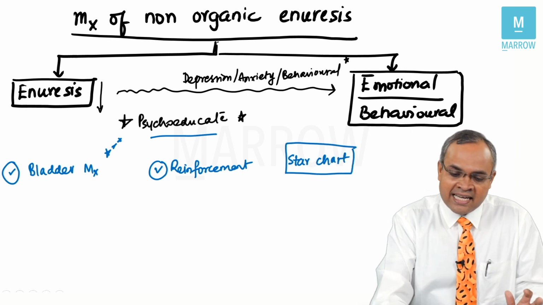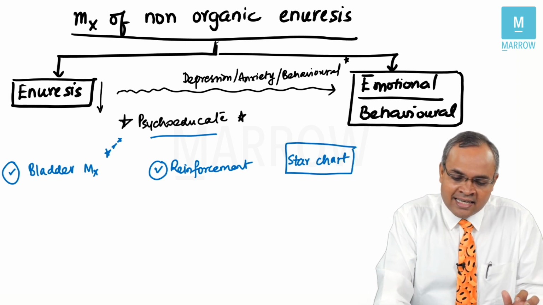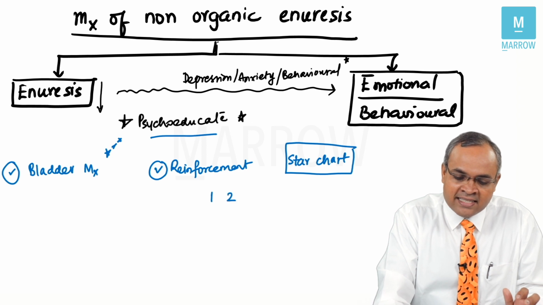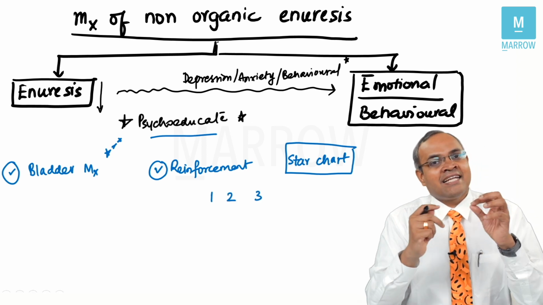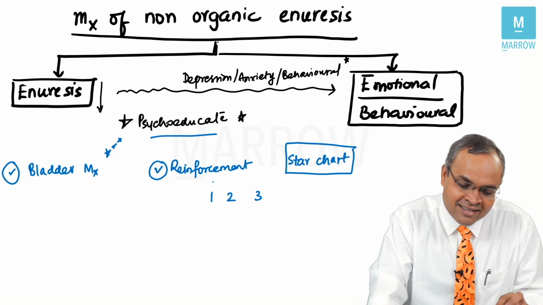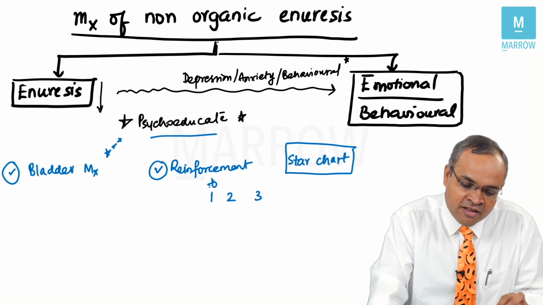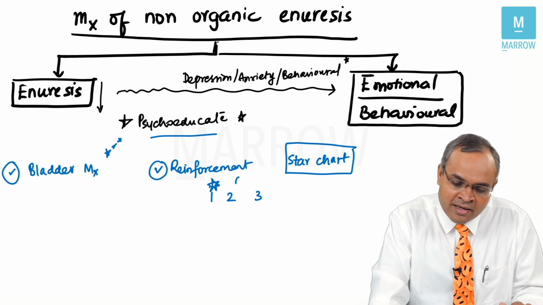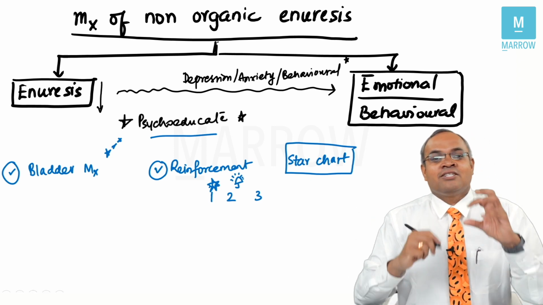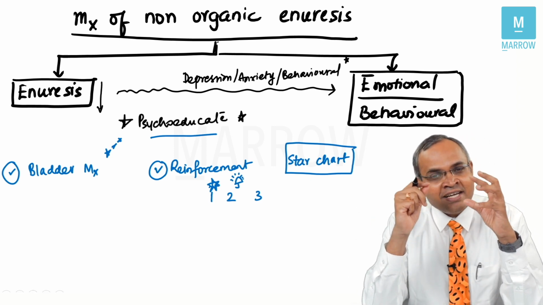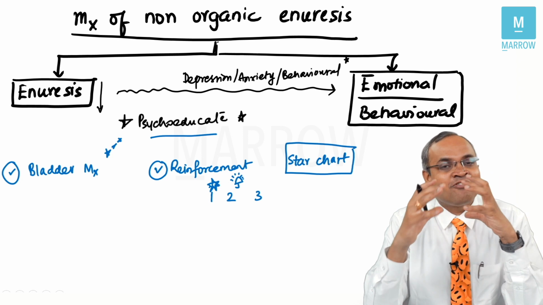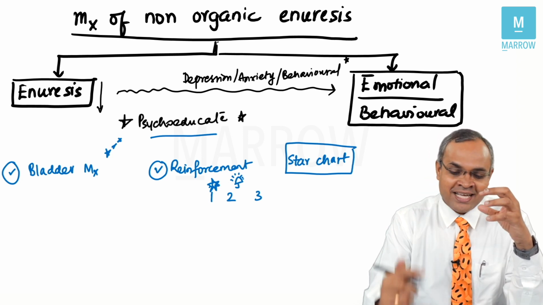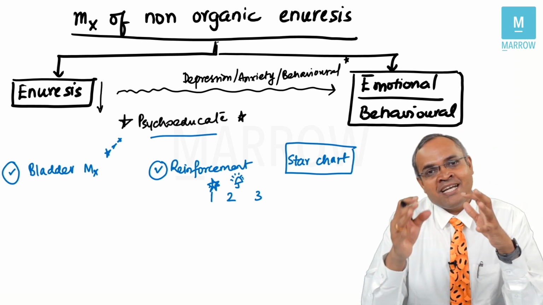So what is basically done in the star chart? In the calendar, if the dates are there like this, next to every date, the child can be asked to put a sun. If the child was dry on that day, the child can draw a sun next to that date. If the child had done bedwetting on a particular day, maybe an umbrella with rain. So that's something which figuratively tries to rewire and give feedback to the child to say how many days have been dry and how many days have been wet.